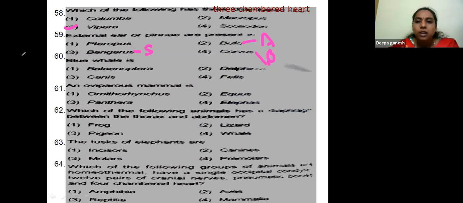Dolphin refers to a fish, blue whale belongs to Balaenoptera. An oviparous mammal is Ornithorhynchus, rabbit, Panthera leo, Elephas, Equus.